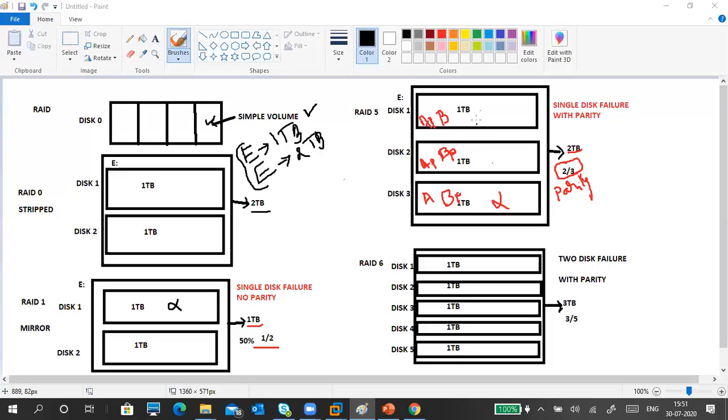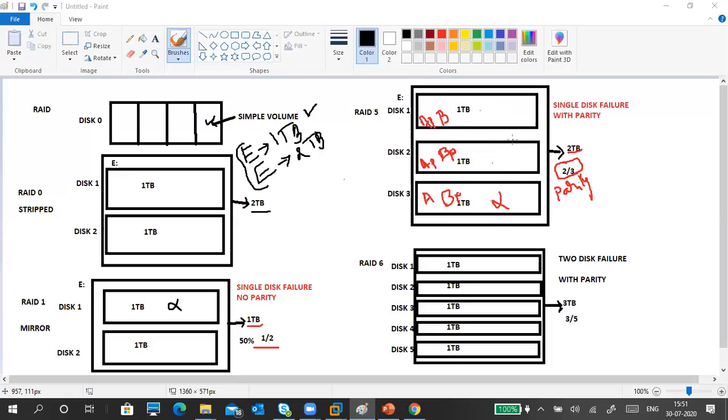So totally 3 disks are there. Out of 3 disks, if any disk fails, still no problem. We are able to access the data. The total size of these 3 disks is the size of 2 disks only. For example, 2 terabyte, 2 terabyte, 2 terabyte.